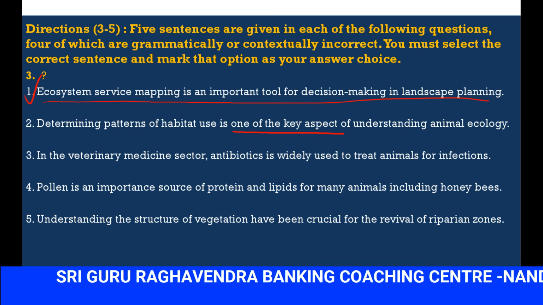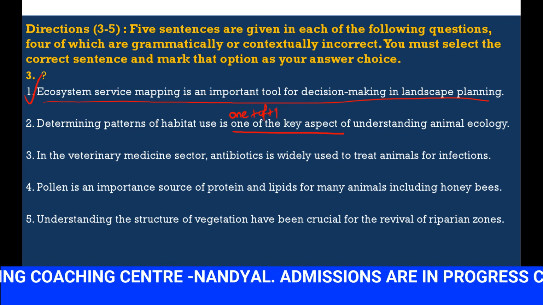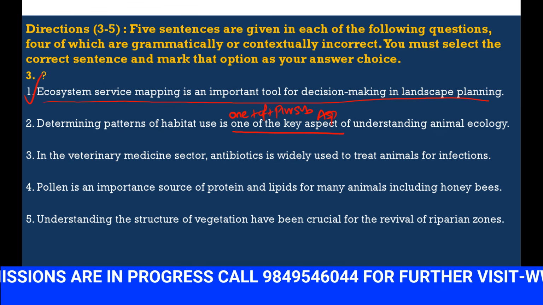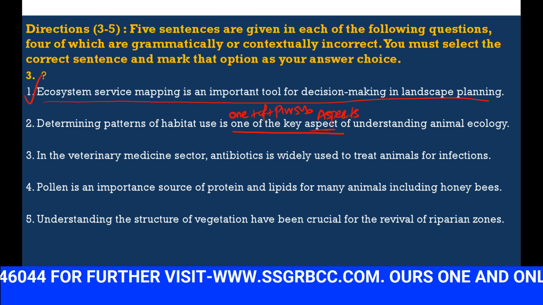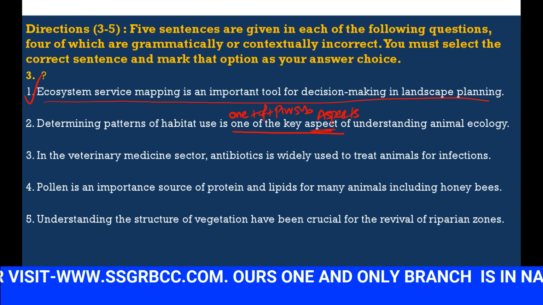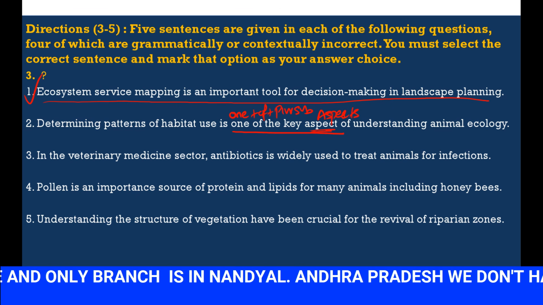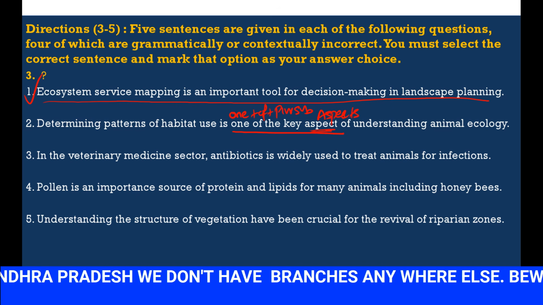So whenever the sentence has one of plus a plural subject, key aspect is not correct. It should be aspects. So one of plus a plural subject should be there. So key aspect is not correct, key aspects. In the veterinary medicine sector, antibiotics is used widely to treat animals for infections.